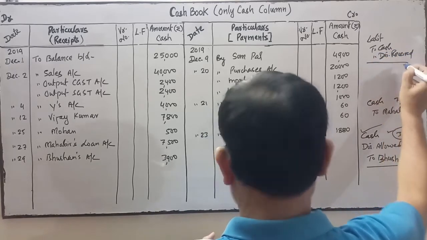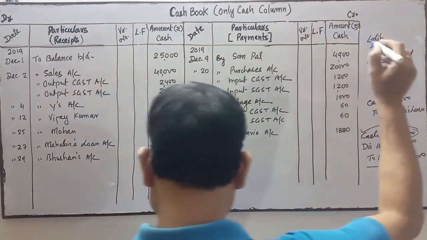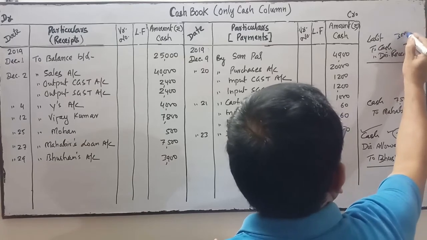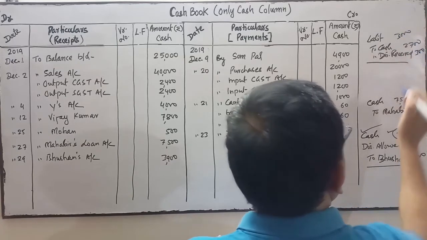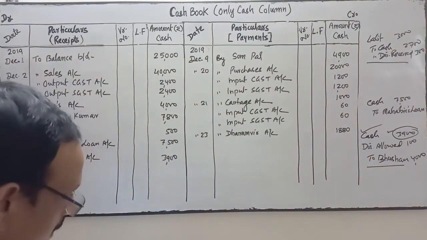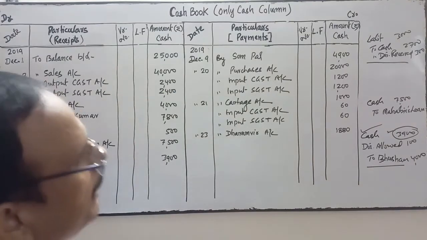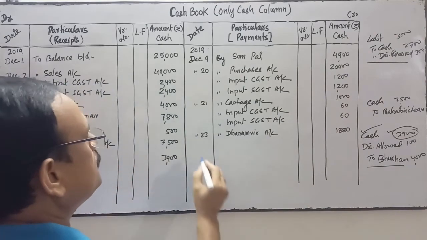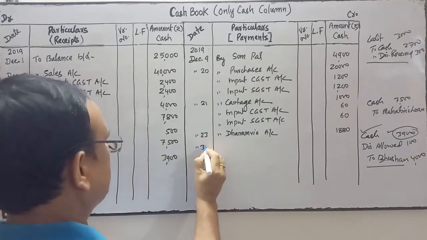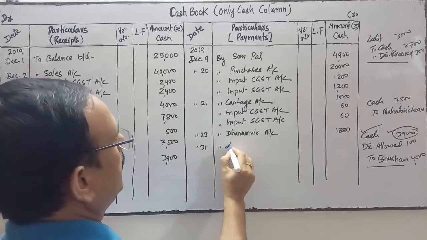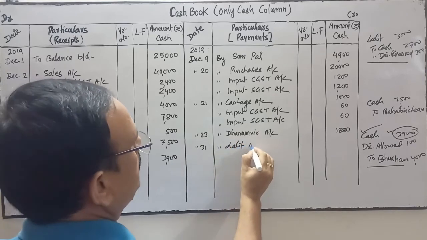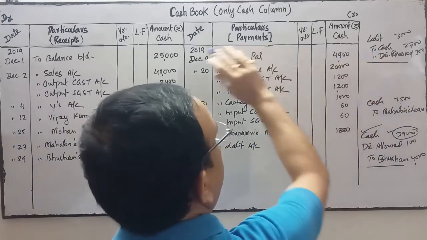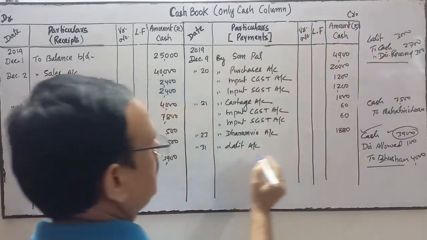Received. So paid to Lalit 2,700, we have paid it. However, we have to pay this much. It means he has given a discount of rupees 300. So cash is on credit. Cash is on credit, so we'll write on the credit side on 31st, by Lalit account. Credit side. Cash is on credit, so credit side by Lalit.